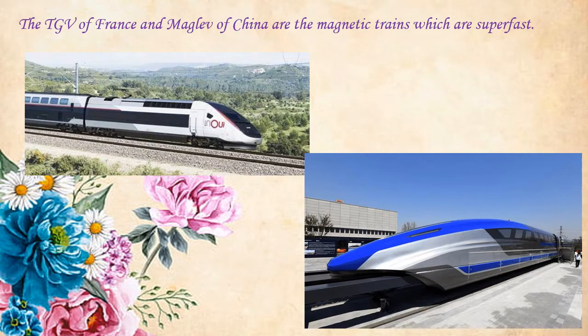We also have some superfast trains which are also magnetic trains like the TGV of France and the maglev of China. The image on the top left is the TGV of France and the image at the bottom right side is the maglev of China train. So these trains are superfast trains that are also called as magnetic trains.